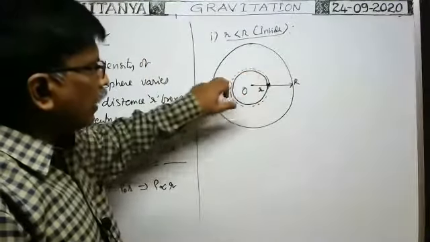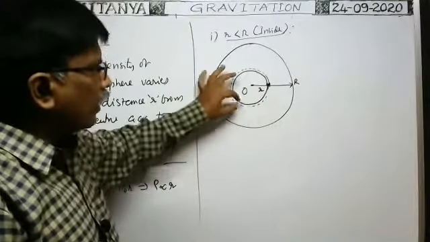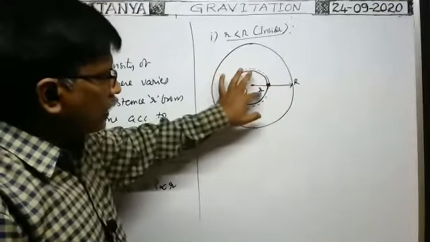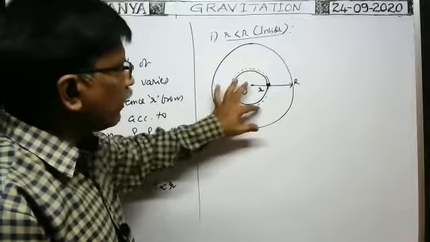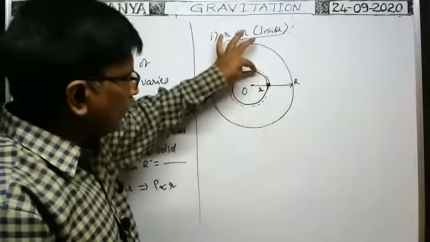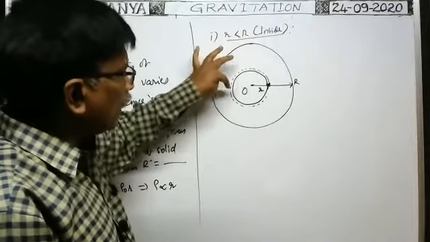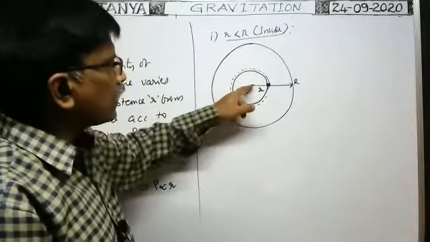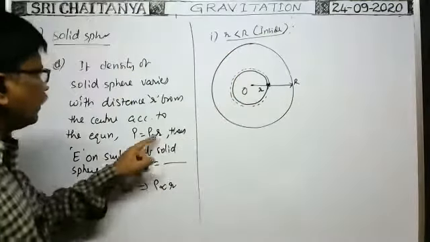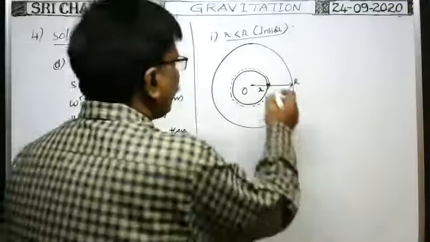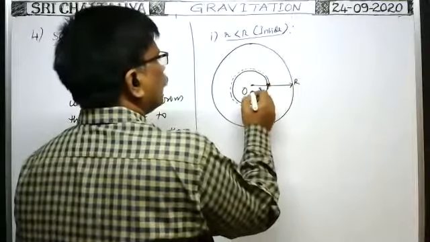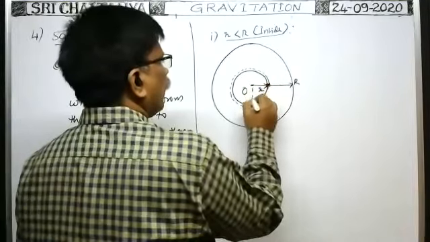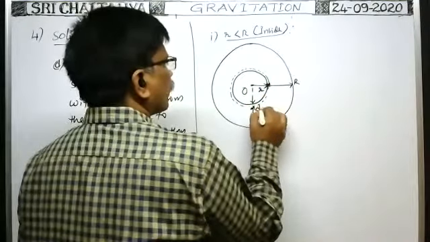In this spherical element of radius r and thickness dr, does the volume density remain the same at every point or not? Because each and every point on the element is equidistant from the center. At equidistance r, density is the same, no? That's why at every point density remains the same. So here the radius is small r and the thickness is dr.